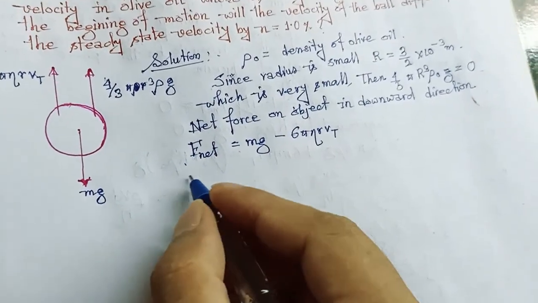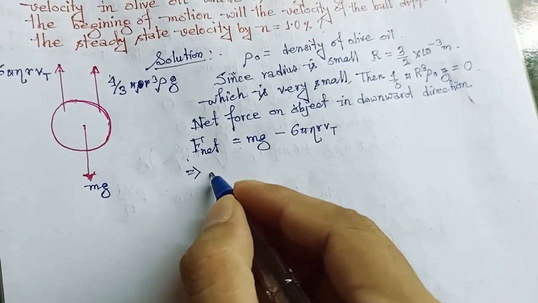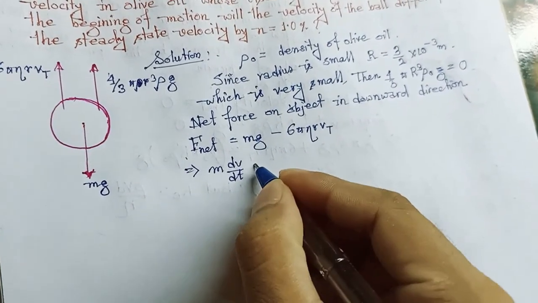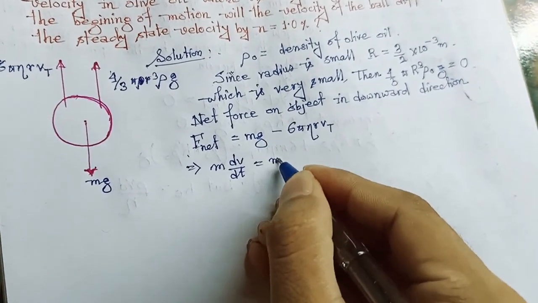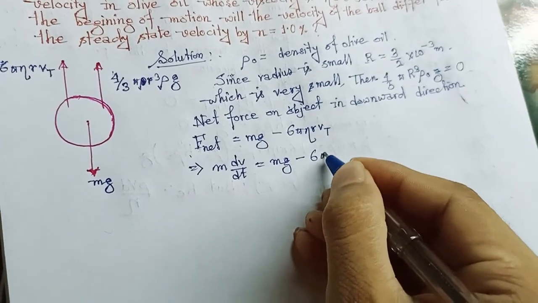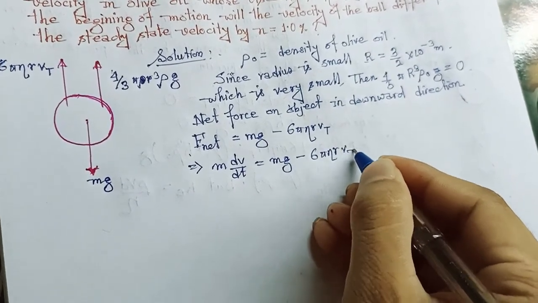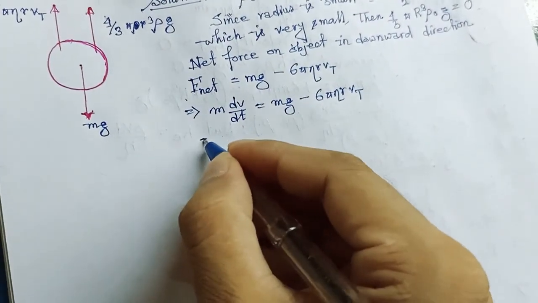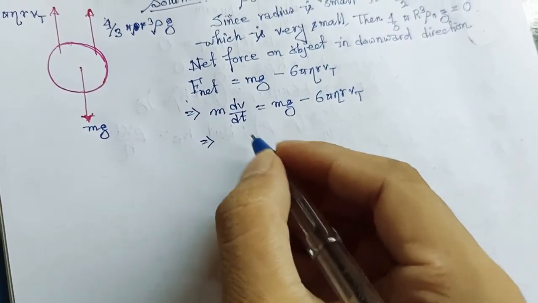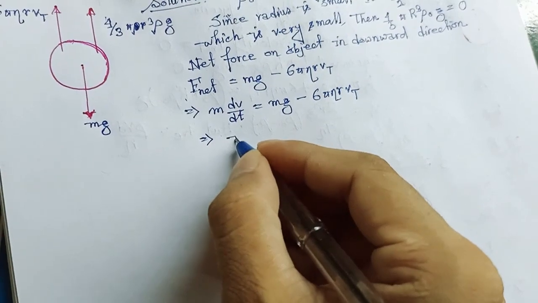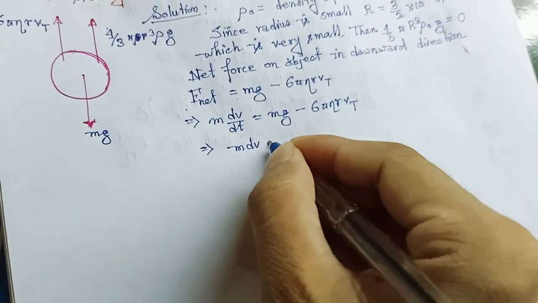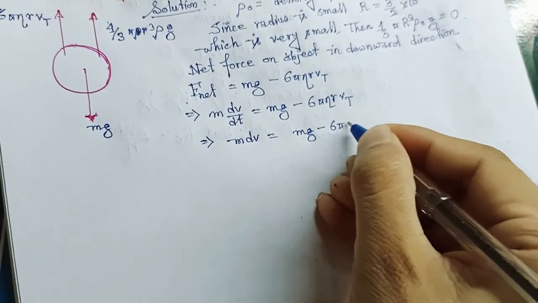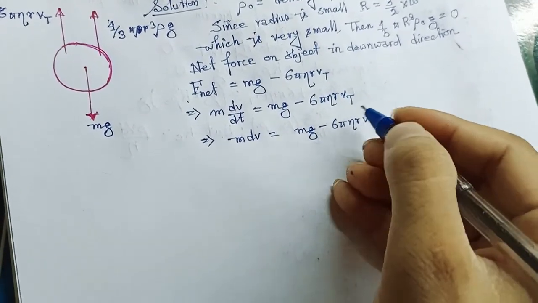So from this equation we can write F net equal to m dv with respect to dt, which will be equal to mg minus 6 pi eta r v.